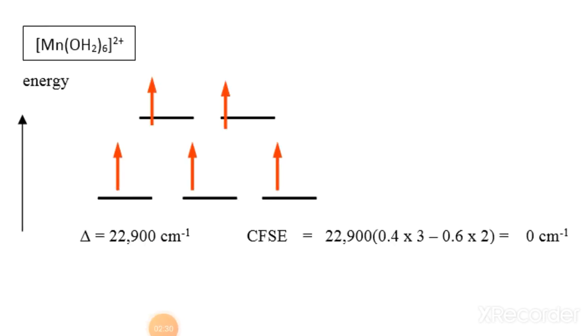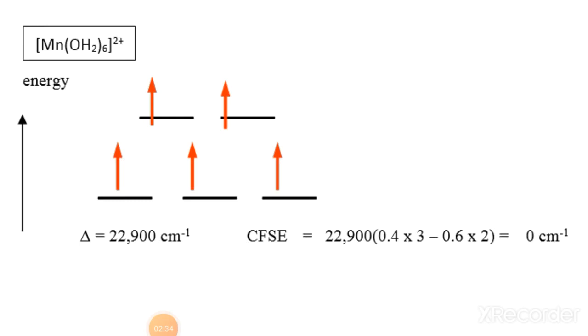Now one more question like this may be asked. Calculate the CFSE for [Mn(H2O)6]2+. Look again here, in some places water is written as H2O, but basically the donor atom is O, so that's why it is written like this.